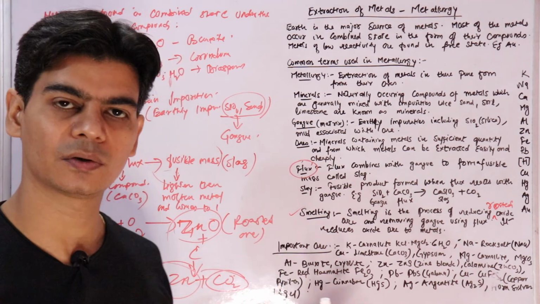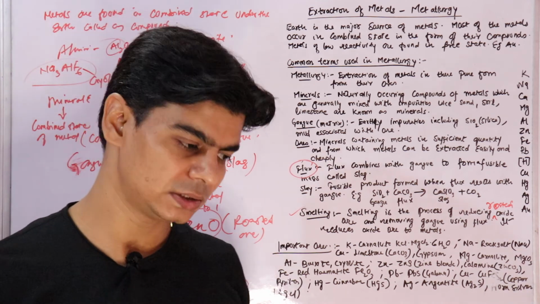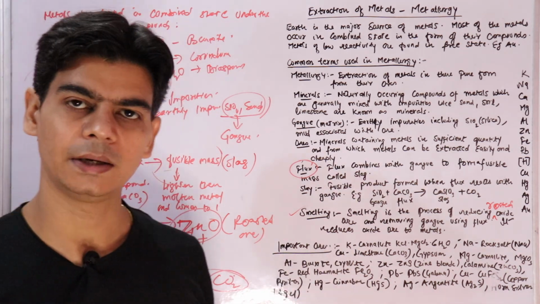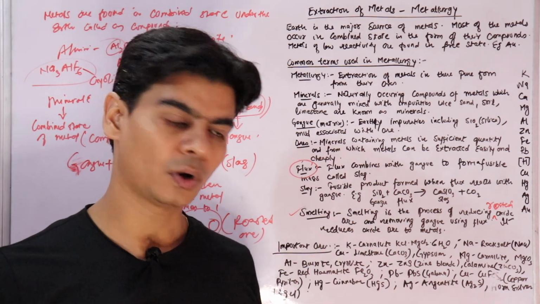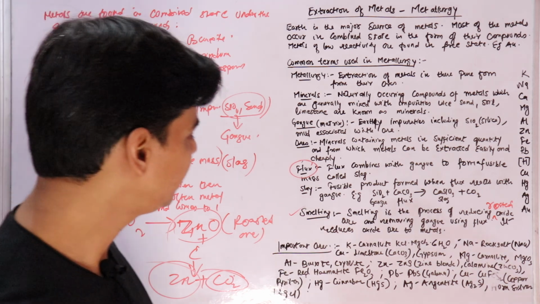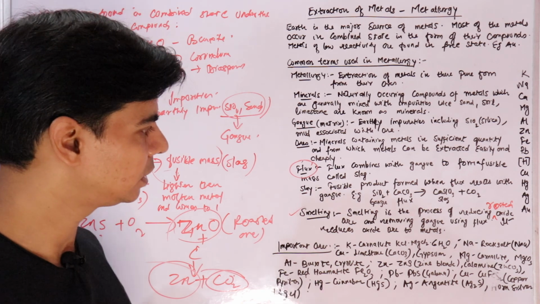And in the extraction of iron, we use red hematite. Since we are extracting metal using this mineral called red hematite, we call it an ore of iron. So I hope all this is clear to you. You can just take down all these notes.